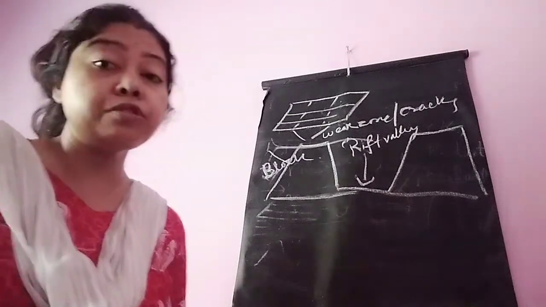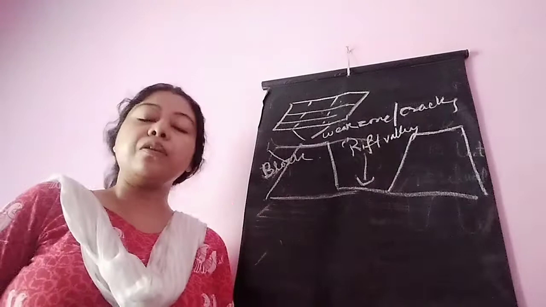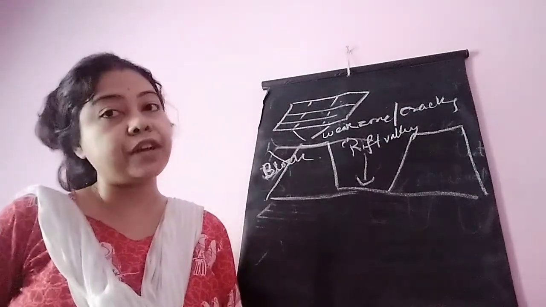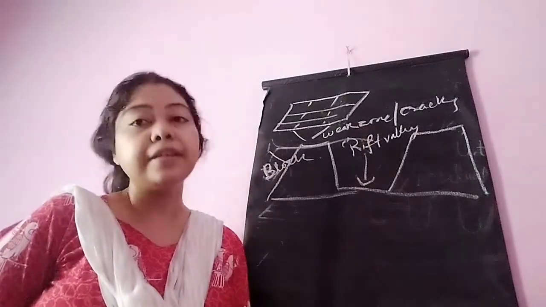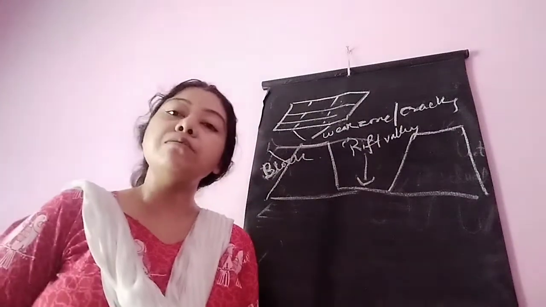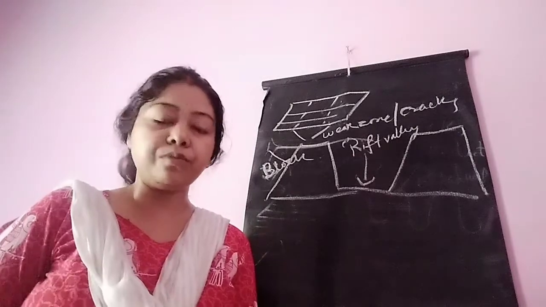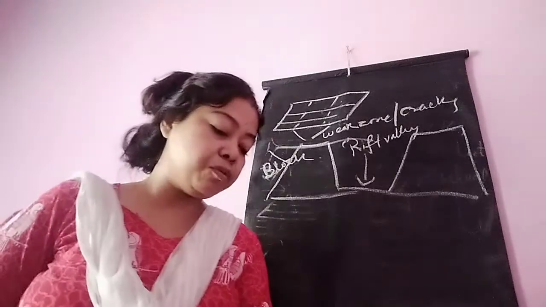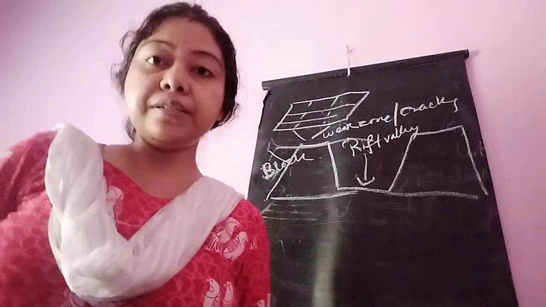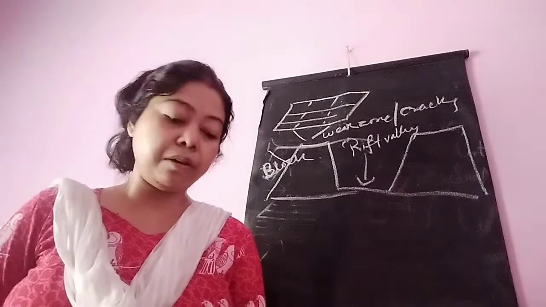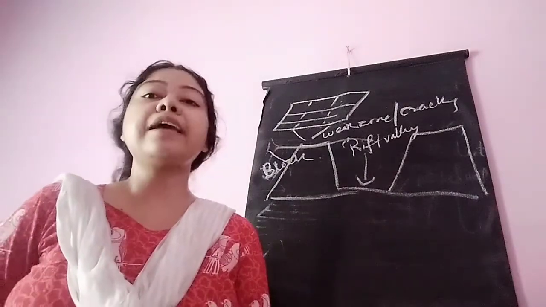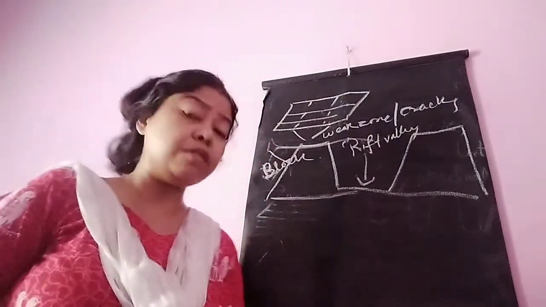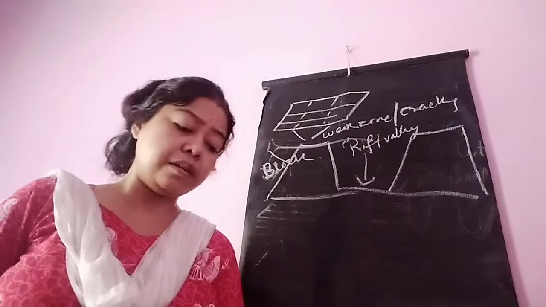So you should read the definition of block mountain. What are block mountains? What are rift valleys? Definition with example. How are block mountains formed? With a diagram you have to explain, and the features of block mountain. And from the first part, that is volcanic mountain, define lava, define magma, how are volcanic mountains formed, give examples and the characteristics of volcanic mountain. So both the diagrams of volcanic mountain and block mountains are important.